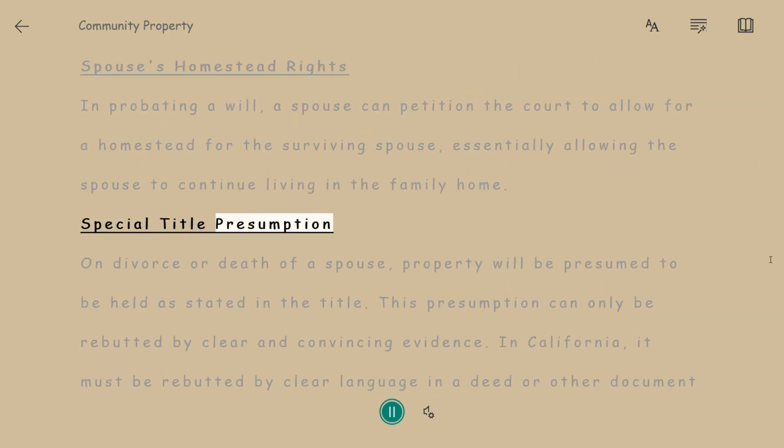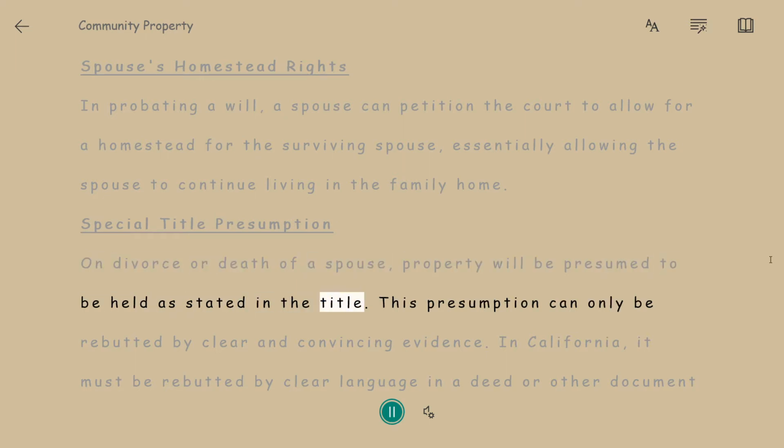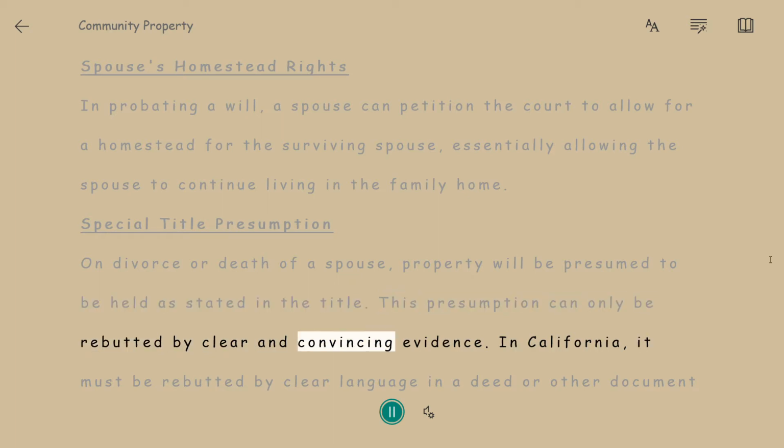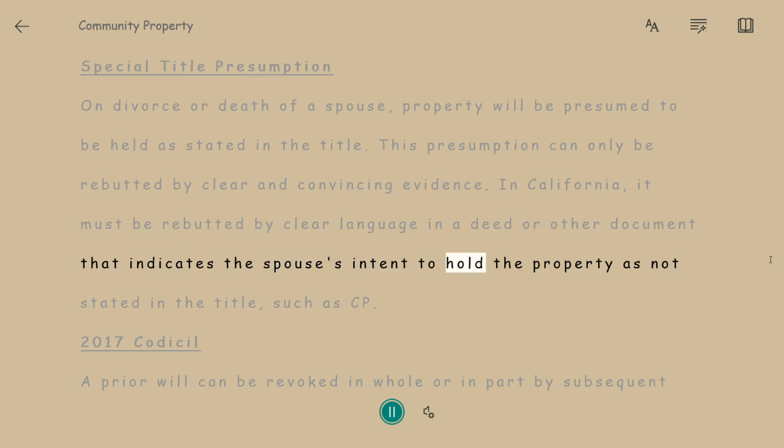Special title presumption. On divorce or death of a spouse, property will be presumed to be held as stated in the title. This presumption can only be rebutted by clear and convincing evidence. In California, it must be rebutted by clear language in a deed or other document that indicates the spouse's intent to hold the property as not stated in the title, such as CP.